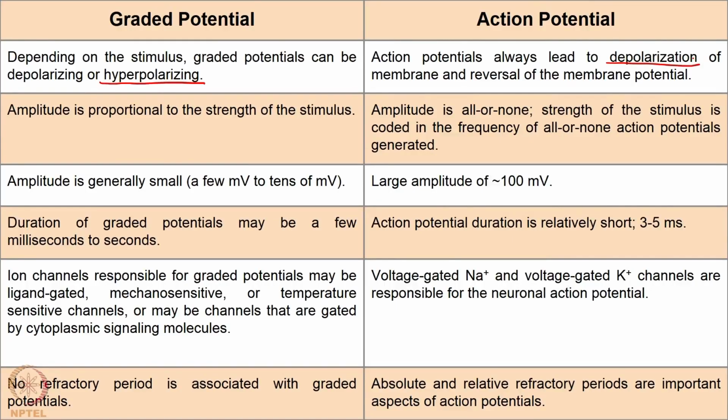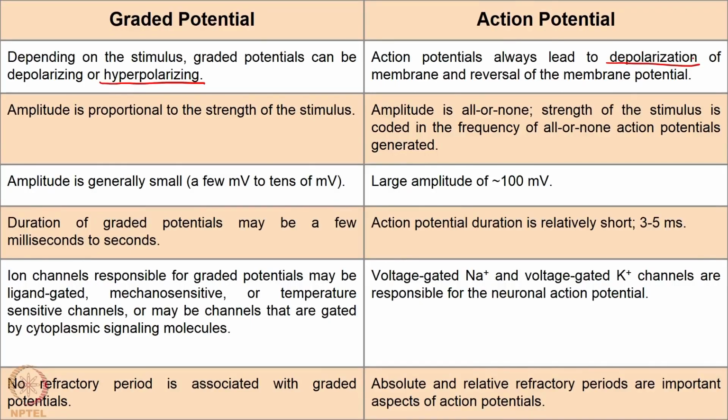But action potentials are stereotypical. Once the threshold is crossed, the response is always the same. So, you are going to have a stereotypical response, that is all or none. Either you have an action potential or you do not have an action potential. You do not have a situation where you have some percentage of an action potential. Either you have an action potential or you do not.